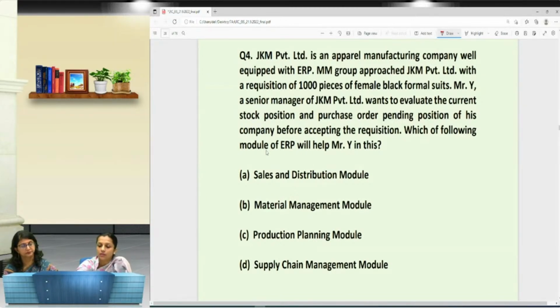The question says a company is there, JKM, which is an apparel manufacturing company. Another company, MM Group, approached it, putting in a requisition of 1,000 pieces of formal black suits. Now, Mr. Y, who is the manager of the main company, JKM Private Limited, wants to evaluate the current stock position and purchase order pending position of his company before accepting the requisition.